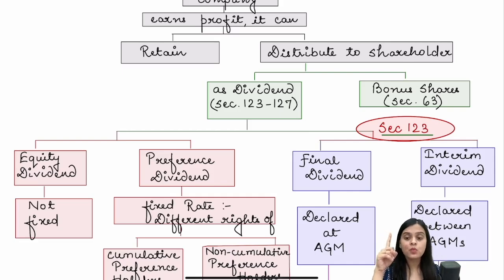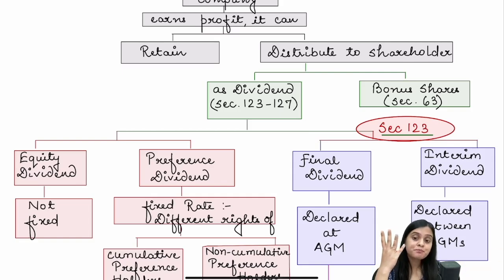Whenever the company wants to declare any dividend, they have to first give the dividend to preference holders. Their rate of dividend is fixed. They are being given dividend, which is part of profits. So obviously, if there are no profits, preference dividend also cannot be paid.